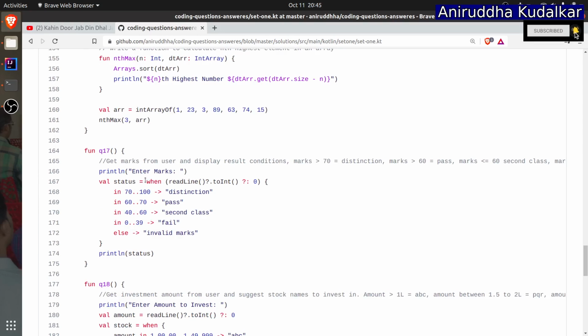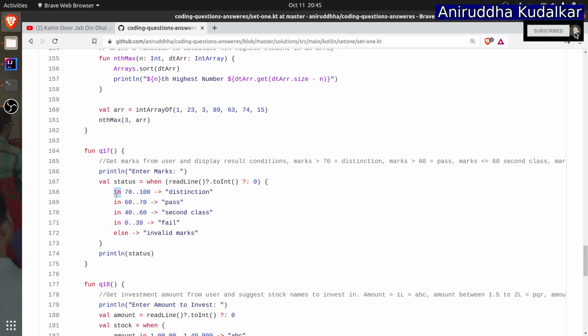And see, here you are writing a when loop. Can you see here? readLine().toInt(), and this operator is called the Elvis operator. What is the Elvis operator? If this guy is null, print 0. If the left hand side of the operator is not null, please read the line from the user, convert it to an int and pass it over here inside the condition checking. I have deliberately written a little bit difficult syntax so you should understand. You will find this syntax in a lot of libraries, right?